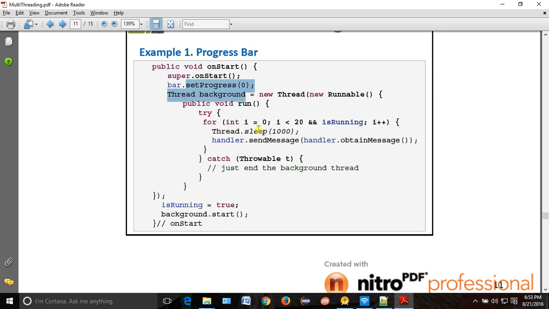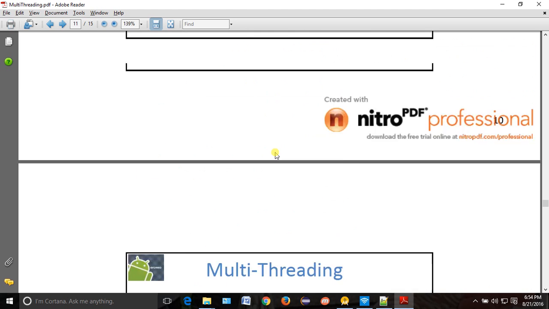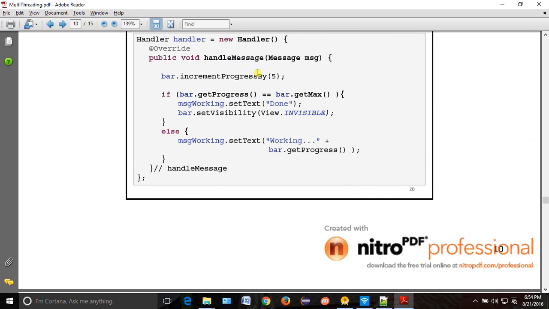Automatically the run method will come, and here we'll use the same thing as in the last class. We will have one for loop. In your AsyncTask we were passing 20 data from the execute method; here we are hard coding. We'll sleep for 1 second and send the message. As soon as I send the message, it will go to handleMessage, and you will keep on getting whatever message is coming from there.